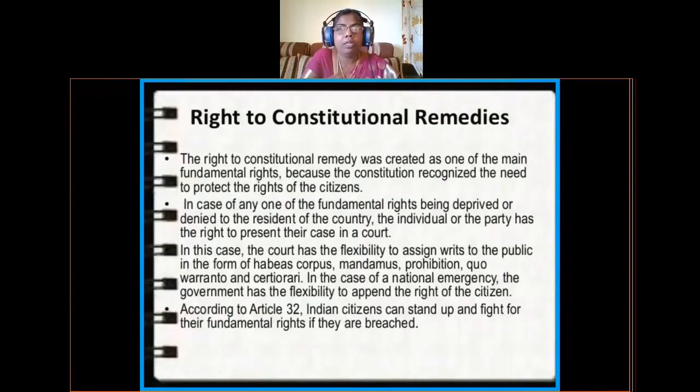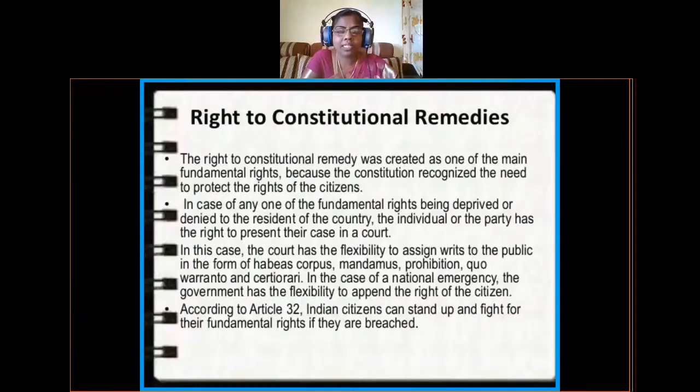So, not only granting, our Constitution also provides the safeguard or protection for the implementation of our fundamental rights. In case any one of the fundamental rights is deprived or denied to a resident of the country, the individual or the party has a right to present their case in a court. That means if any of our fundamental rights is violated, then we can directly approach the court, that means the Supreme Court or High Court, for their implementation.